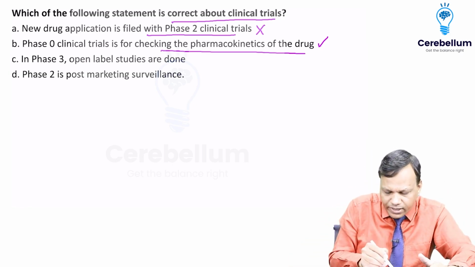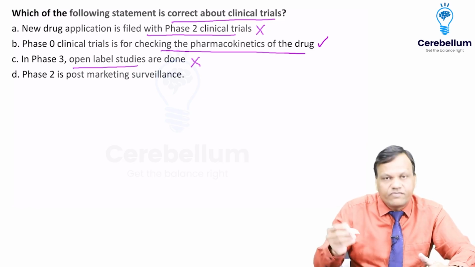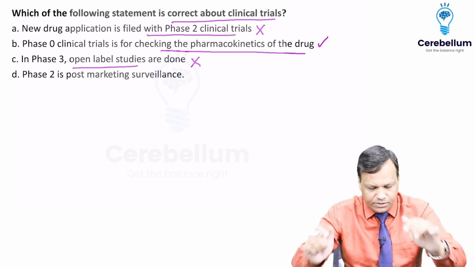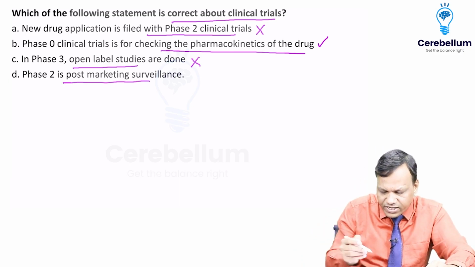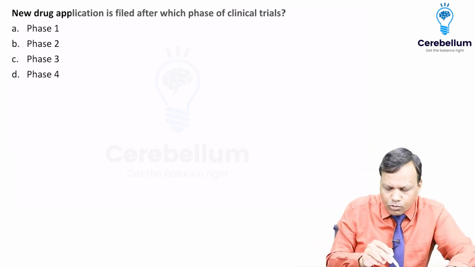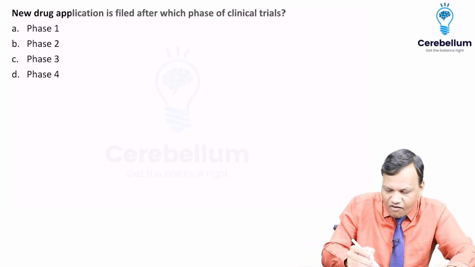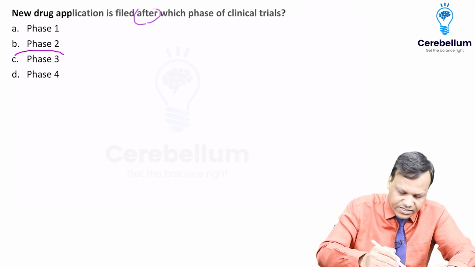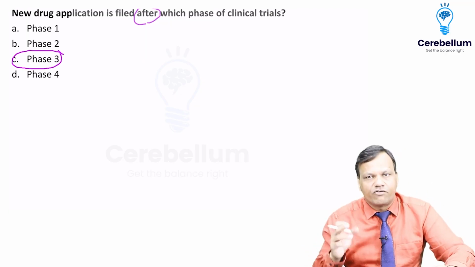In phase 3, open label studies are done. Wrong. In phase 3, we do double blind studies. Open label are done in phase 1. Okay. Phase 2 is post marketing surveillance. This is wrong. Post marketing surveillance is phase 4. Okay. New drug application is filed after which phase? NDA is filed after which phase? Yes, it is filed after phase 3 when the drug is ready for marketing.